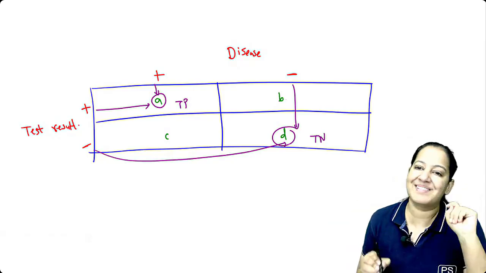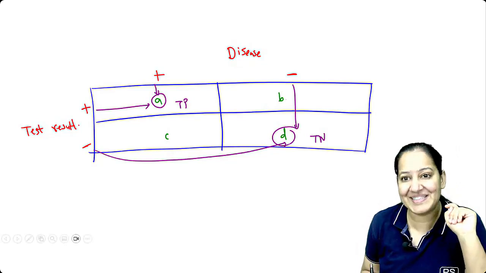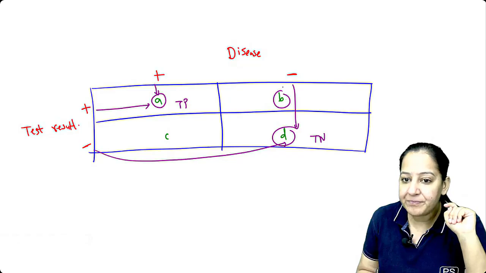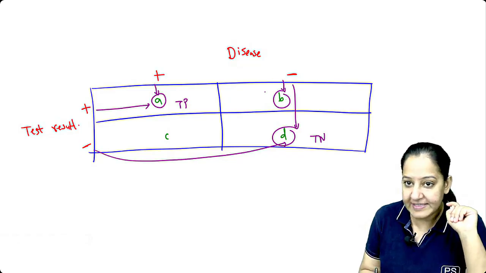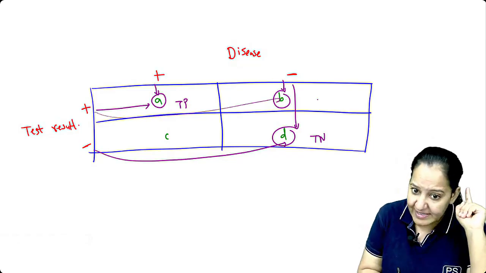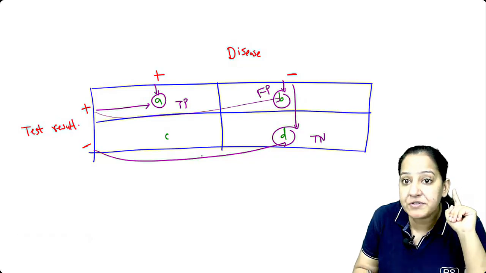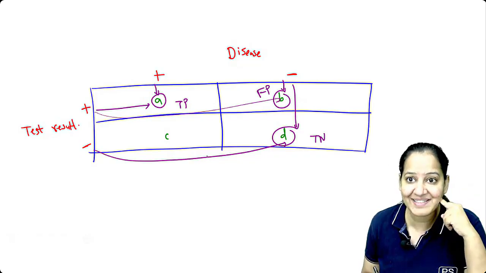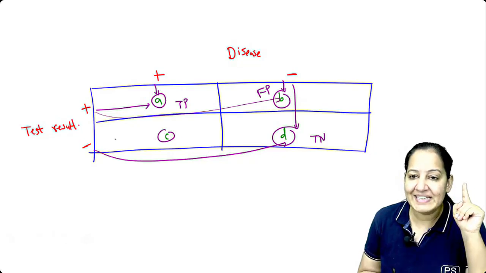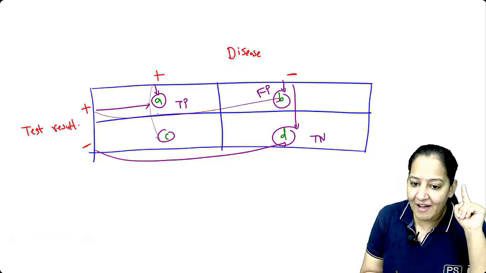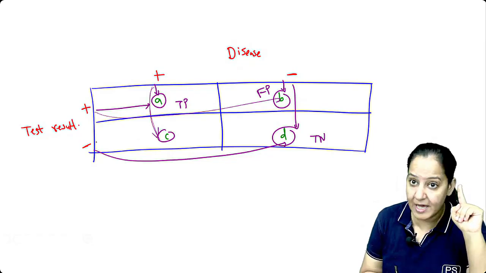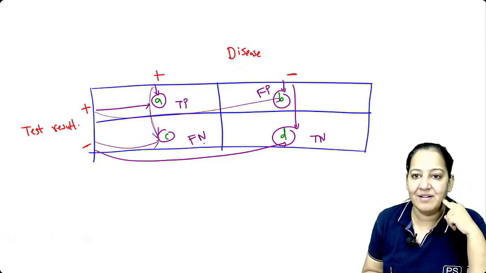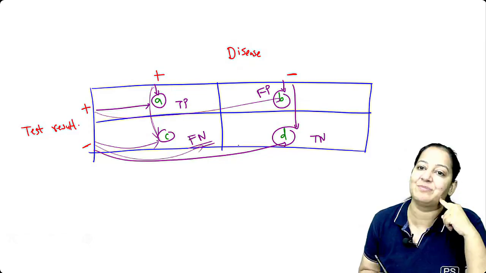What about B and C? The irony is there. B and C, they are not lucky. What about B? They don't have the disease. Actually, they are negative. But by mistake, the test results are positive. So I will call them false positive. B is false positive. Falsely, they are positive. Actually, they are negative. What about C? They have the disease. They are positive. But by mistake, the test is giving negative. These are false negative. They are not actually negative. They are falsely negative.